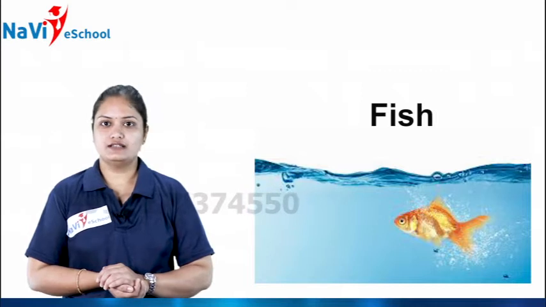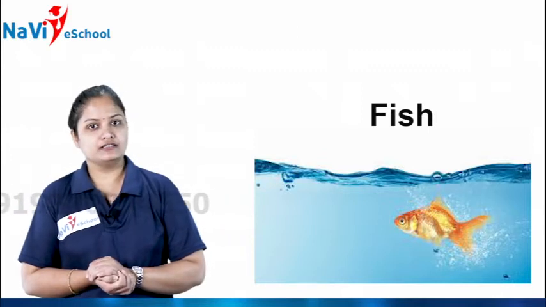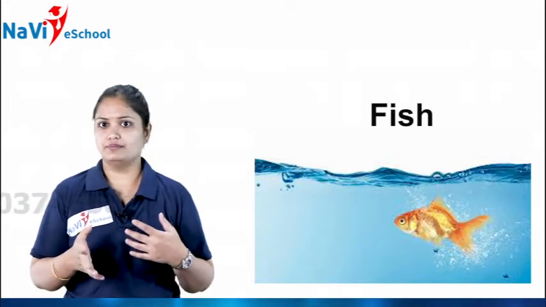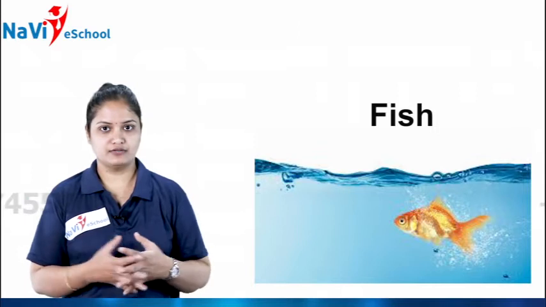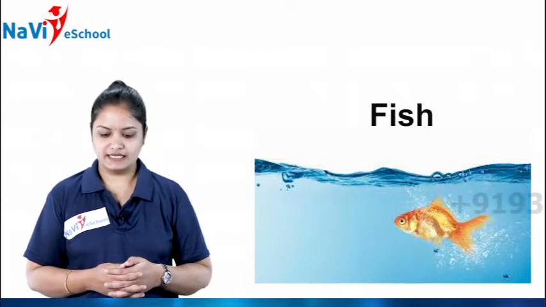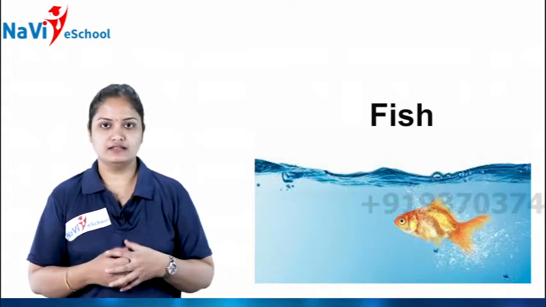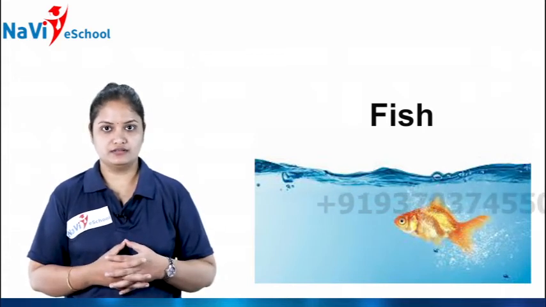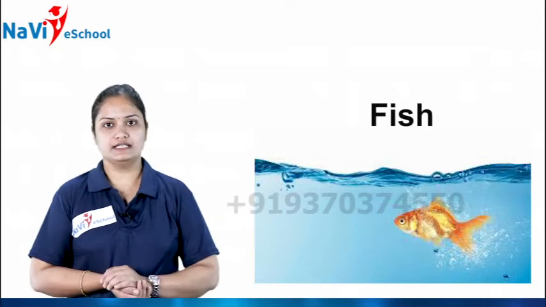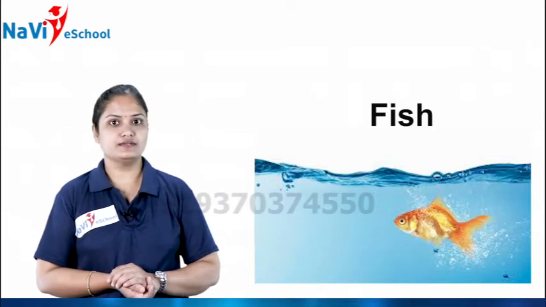So fish is a very small creature, small one, isn't it? So its color you can find in any color, pink, red, white, blue, many colors, even a brown color, black color. So the food it likes to eat is the insects which are available in the water. Fish eats the insects which are available in the water and it keeps the water clean. And where it lives? Yes, obviously it lives in water.